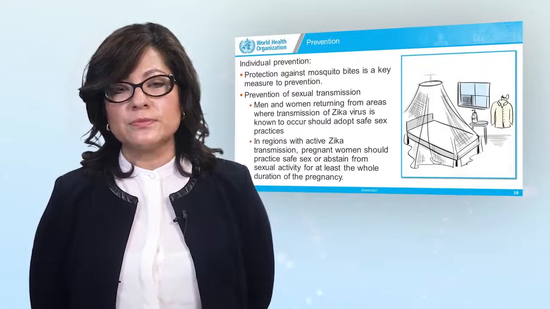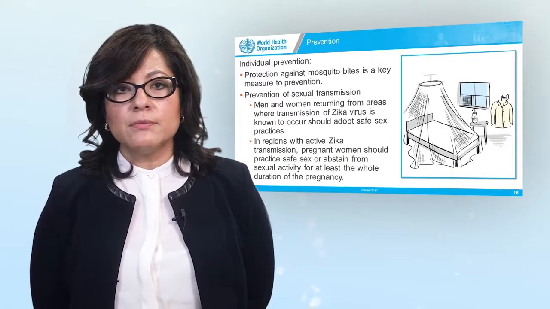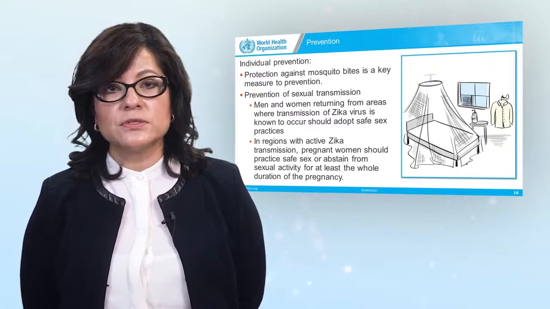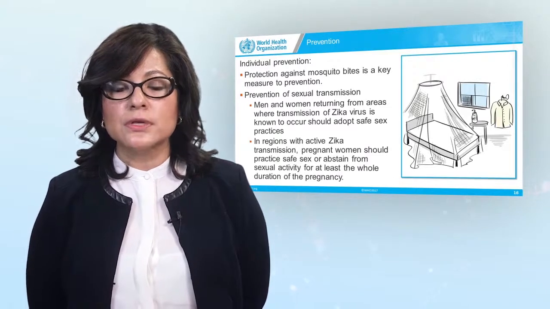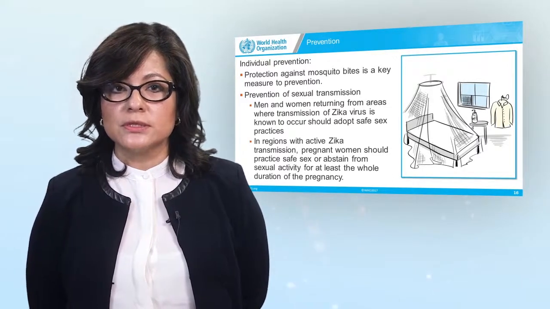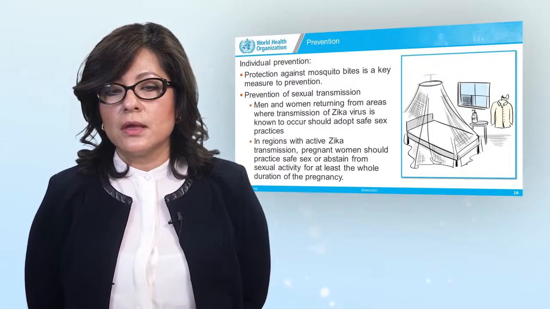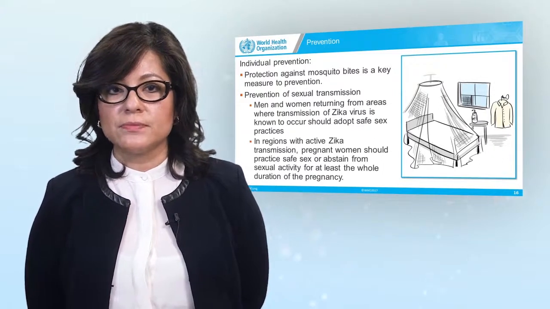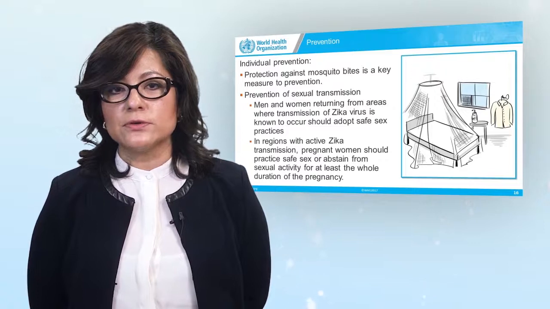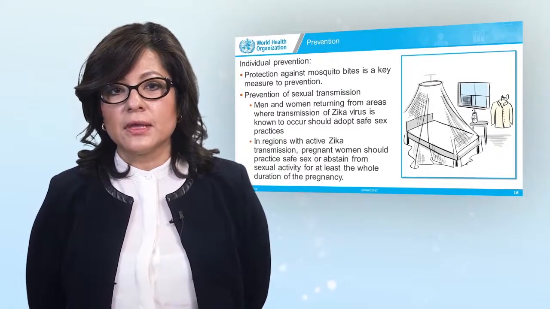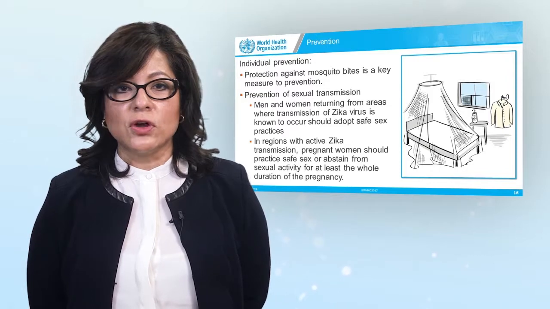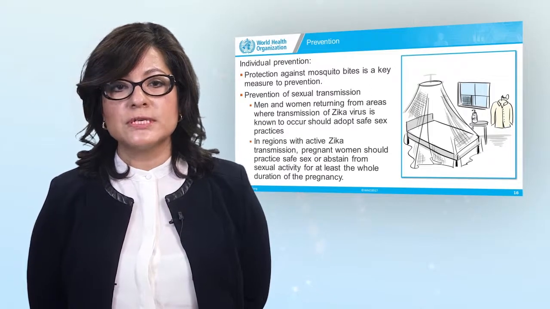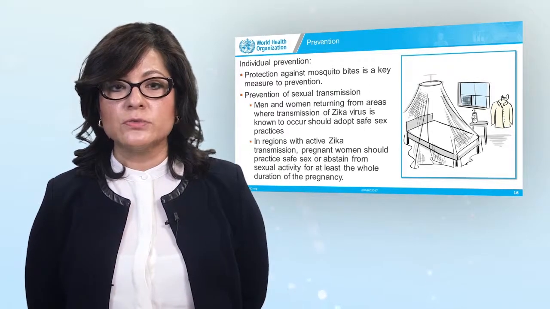How can we prevent Zika virus infection? The main protection against mosquito bites is the key measure for prevention. One of the things one can do is wear light-colored clothes and use physical barriers such as window screens, or close the doors and windows. Mosquito bed nets can also be used for the protection of babies and for patients that are bedridden. It's important to note that Aedes mosquitoes typically feed during the day. They're most active at dusk and at dawn, and not necessarily in the evenings. So it's important to use insect repellent, and it's also important to get rid of mosquito breeding areas.